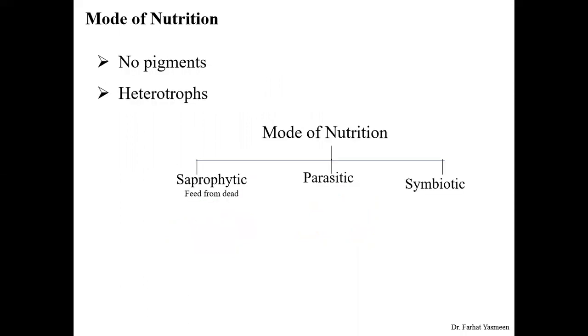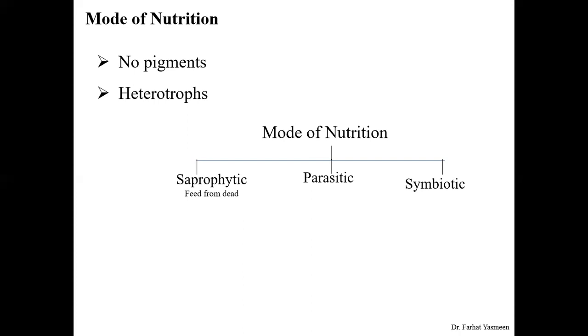What about their mode of nutrition? As there is no pigment in the fungi, they have no ability to synthesize food by themselves. So they are heterotrophic in nature. And there are three different modes of nutrition in fungi. That includes saprophytic. Saprophytic mode of nutrition is one in which they feed on dead material, and parasitic.